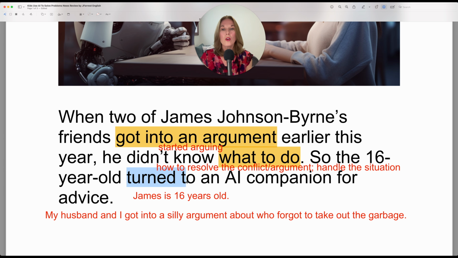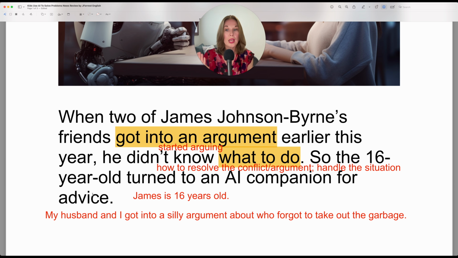So notice here, our phrasal verb is turn to. You turn to someone or something. So I could say, I turn to my mother for advice. This for represents to receive advice. So if you were to use a verb, you would say to receive. You would use the infinitive, to receive advice.